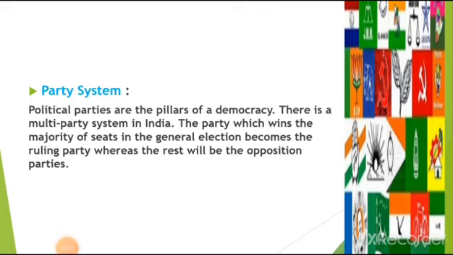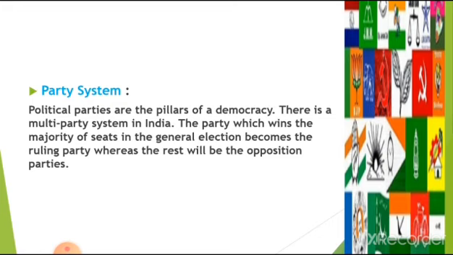Now we are at the 13th and last feature of our constitution, party system. As you know, political parties are pillars of a democracy, and there is a multi-party system in India unlike the USA. The USA has a dual party system. That means only two political parties are there in the USA, but we have more than two. This type of system is called multi-party system.